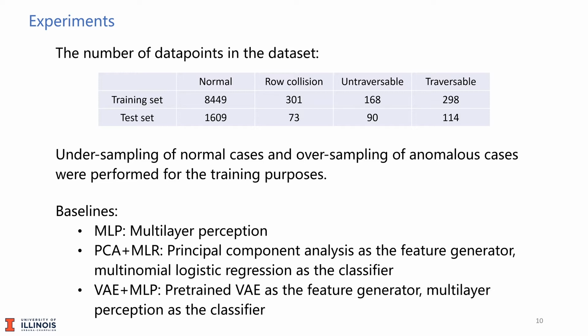In VAE plus MLP, a VAE is first trained by minimizing the reconstruction loss. Then the encoder is used as a feature extractor, and the classifier is trained on the features. Note that in the VAE plus MLP model, one would require a two-stage training procedure.